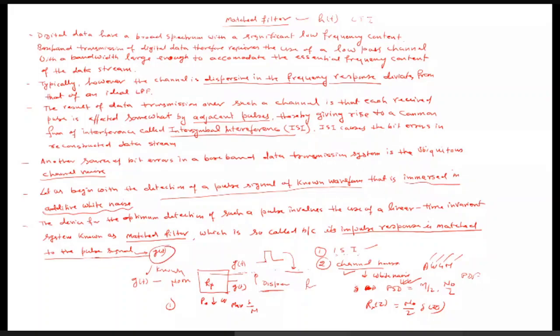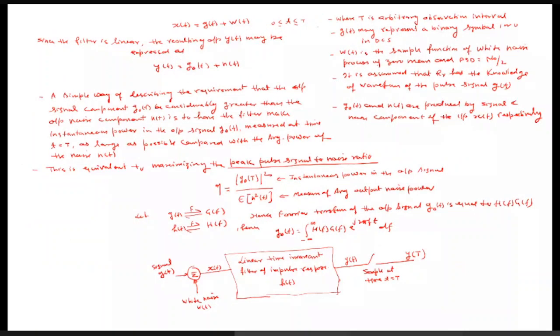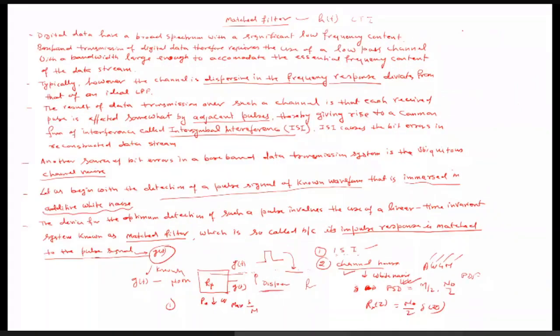Now let us derive. In one sentence, in the matched filter our aim is to find the value of h(t), that is the impulse response, or we can find H(f), the transfer function of this filter, which gives the maximum value of the signal to noise ratio. Automatically, if this is maximum, then the probability of error will be minimum.